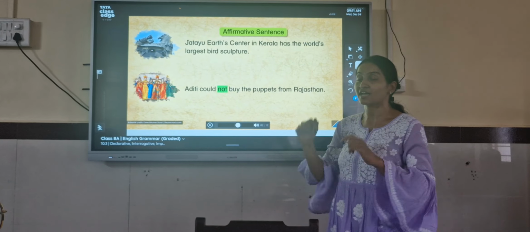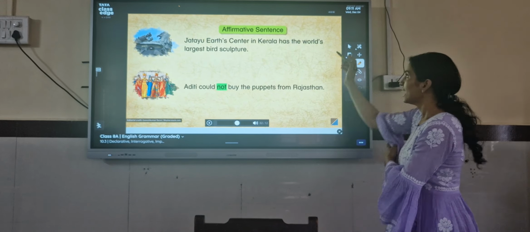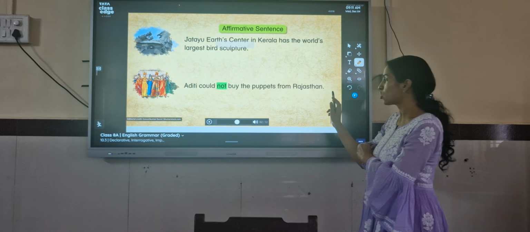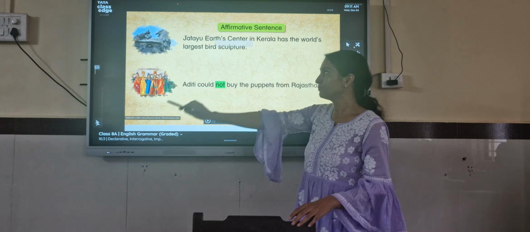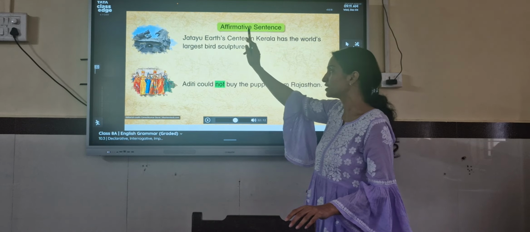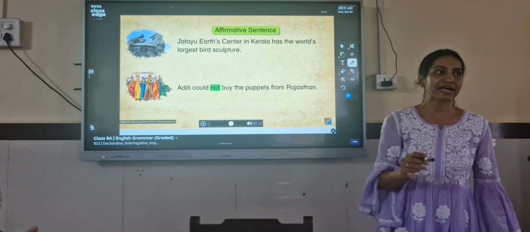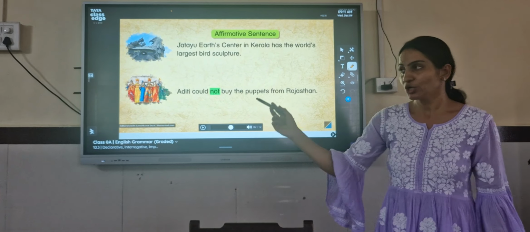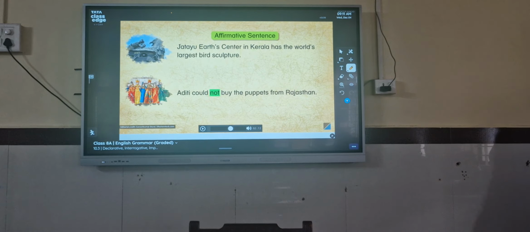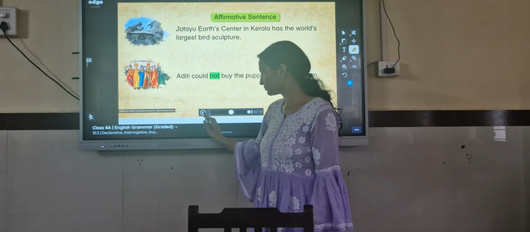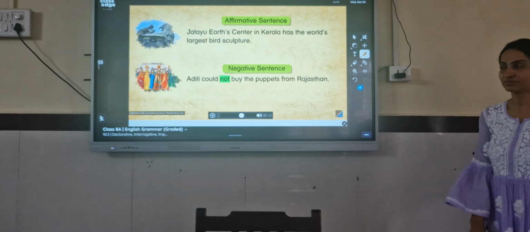So the first example is an affirmative declarative sentence and the second example is a negative declarative sentence. Both sentences are giving me information. Any sentence that gives information and ends with a full stop is called a declarative sentence. If it is not using a negative word, it's an affirmative declarative sentence. If it is using a negative word, it will be called a negative declarative sentence. Do copy down both the examples. None, no other, and never are negative words.